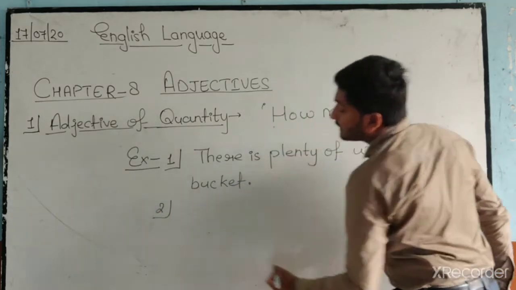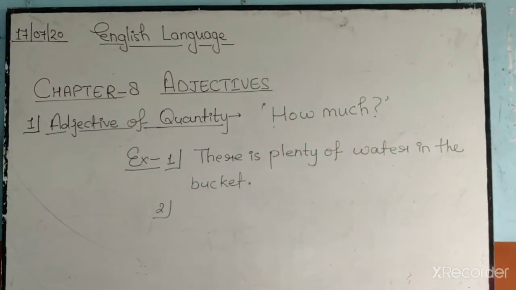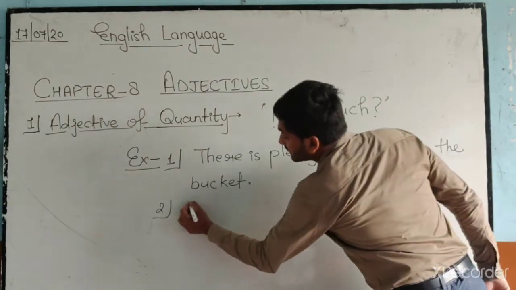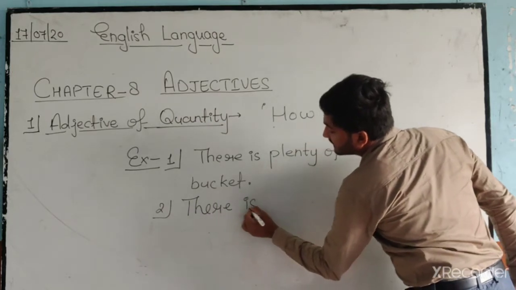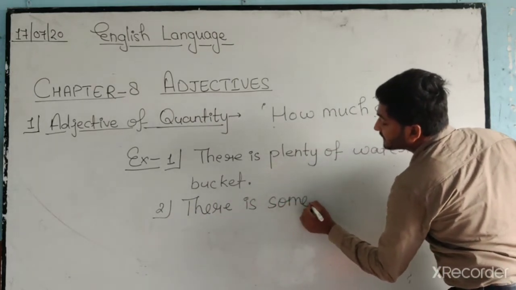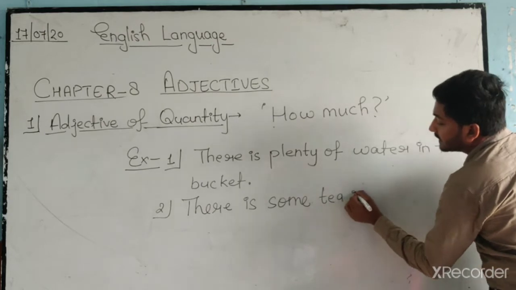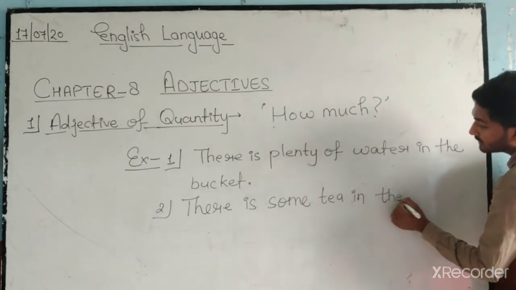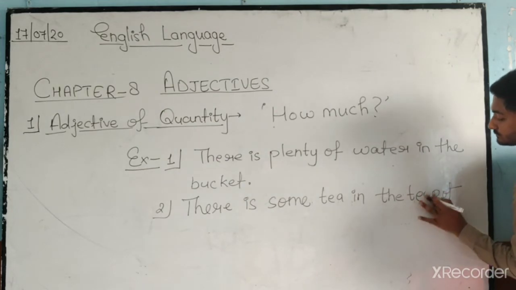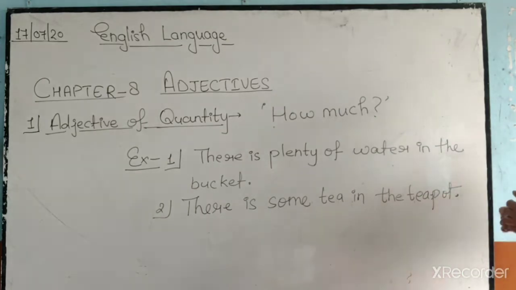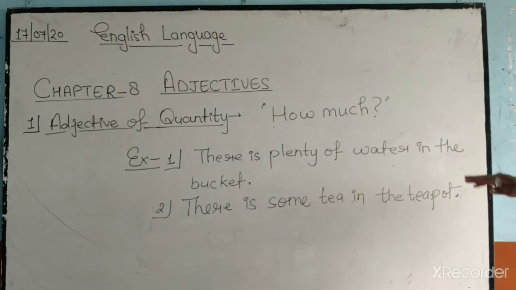Number 2, there is some tea in the teapot. Now you can see that there is plenty of water in the bucket.